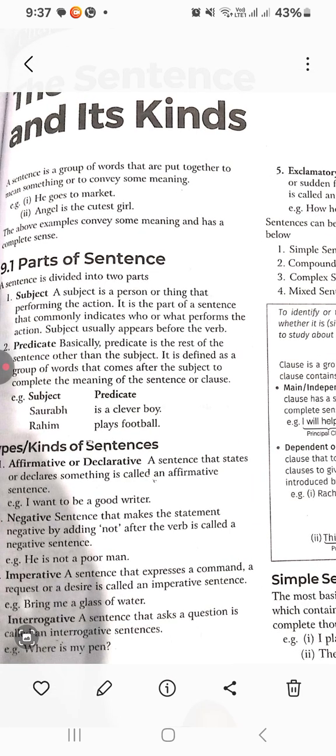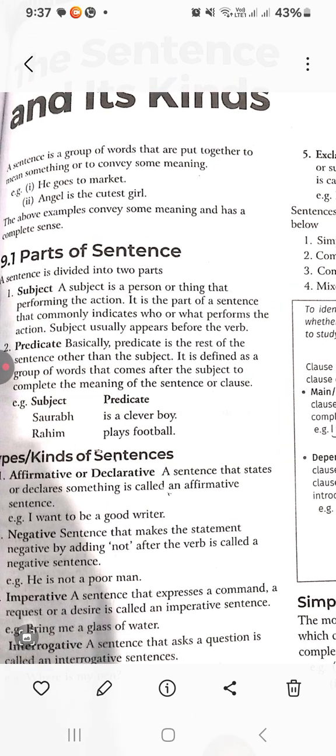A sentence is a group of words that are put together to mean something or to convey something. So, he goes to market. Angel is the cutest girl. So these are sentences. The examples convey some meaning and have complete sense.